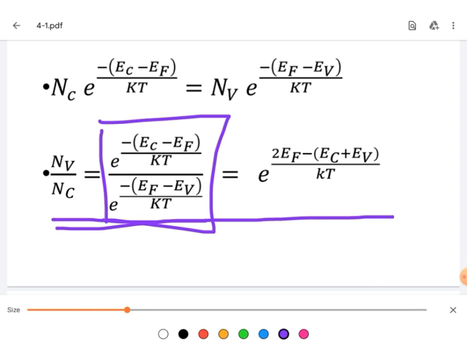By applying this formula, we get the basic exponential expression.